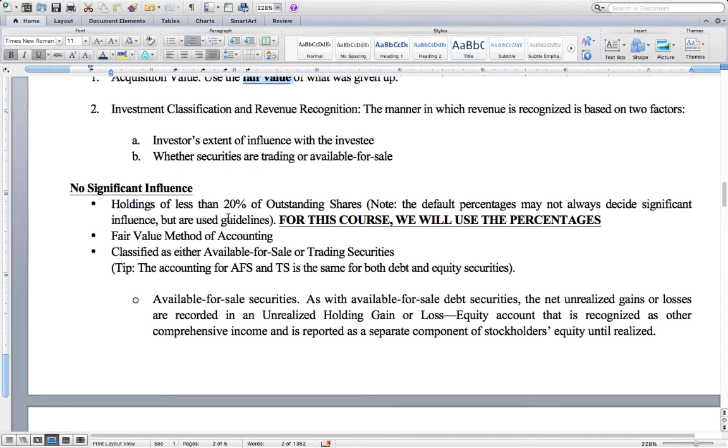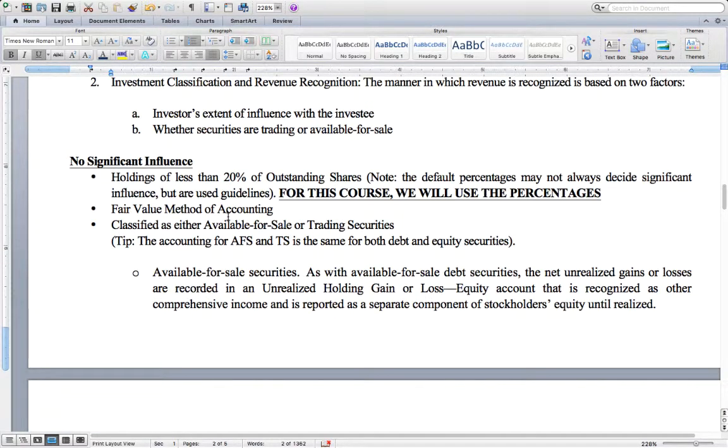First up, under no significant influence. This is when a company A, or let's say myself, Josh, owns less than 20% of the outstanding shares in another company. So my equity investment in another company is less than 20% of their outstanding shares. I would like to note that these percentages we're going to cover for each of these influences are not the default percentages. A lot of other things go into determining whether you have influence or not, but for this course we're going to use these as hard cutoffs for your examples in the homework, quiz, or the exam.